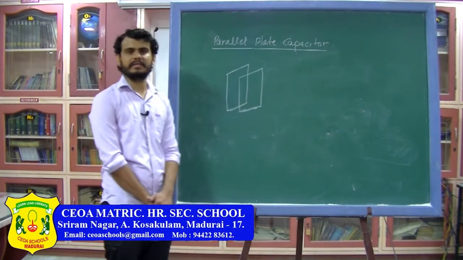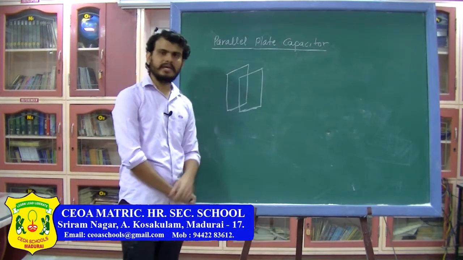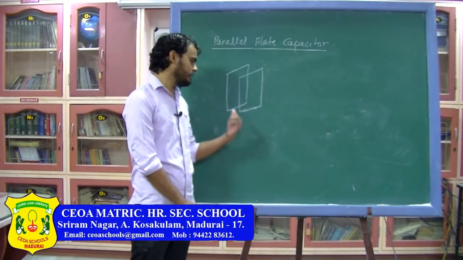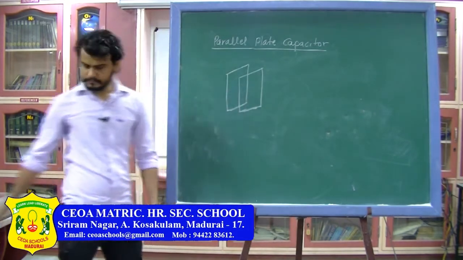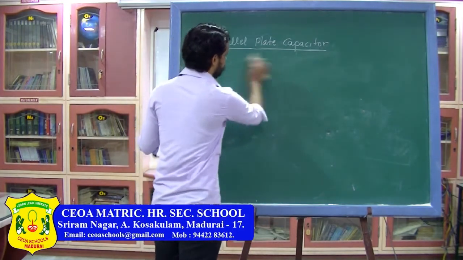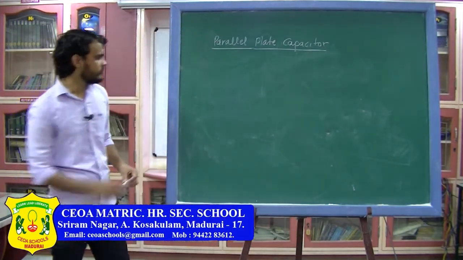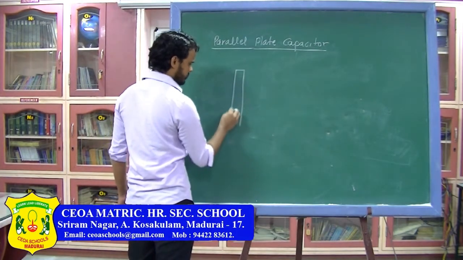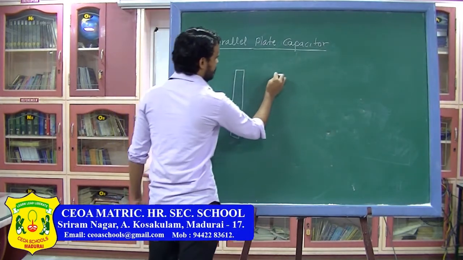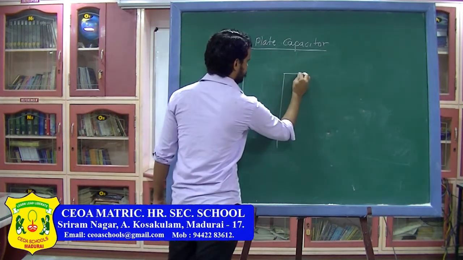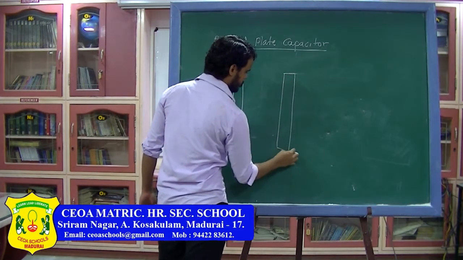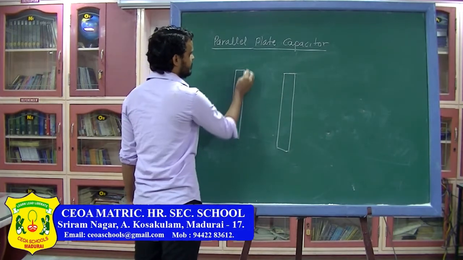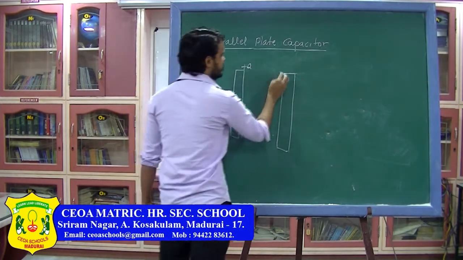Again remember, capacitance does not depend on the charge of the capacitor, it does not depend on the potential of the capacitor, it depends on the shape, size and the medium of the capacitor. So I am going to take the bird eye view of the plates. So I have one conducting plate like this and another conducting plate like this. If I transfer q charge from this plate to this plate, charge on this plate will be plus q and charge on this plate will be minus q.